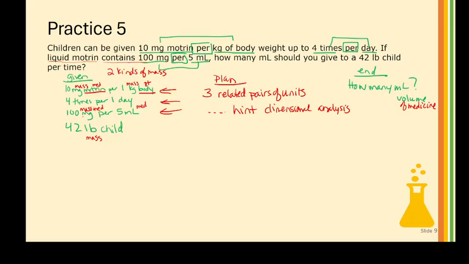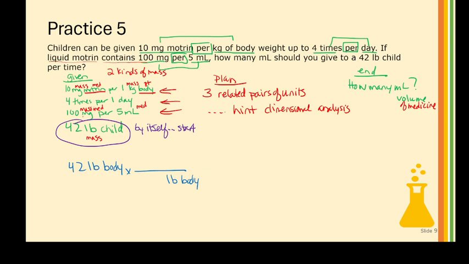Okay, once again, this is kind of the thing by itself. So I'm going to start with that. Let's go to blue. 42-pound. I'll say body, because I want to be consistent. Here I'm calling it a child, here I'm calling it a body. And so I want pounds of body.